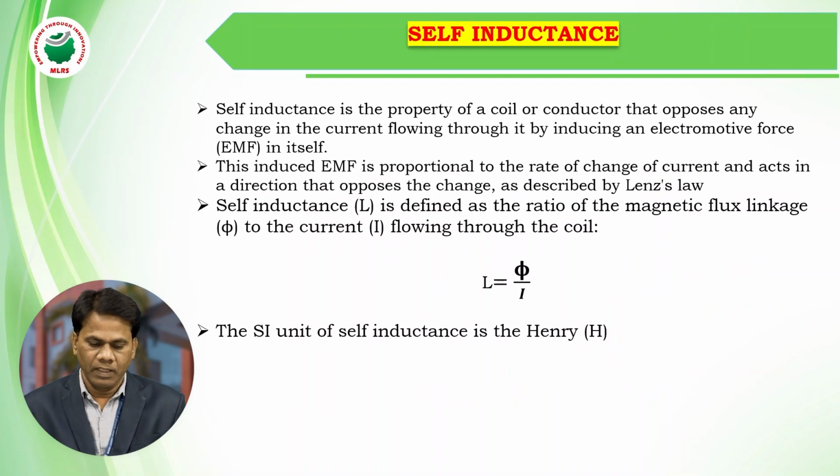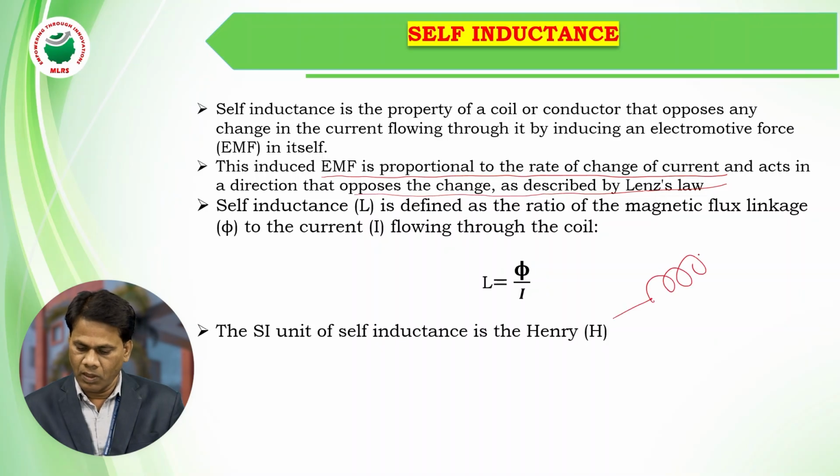Next, when the induced EMF is proportional to the rate of change of current, it acts in a direction opposite to that described by Lenz's law. I am explaining here by considering a single coil or circuit.